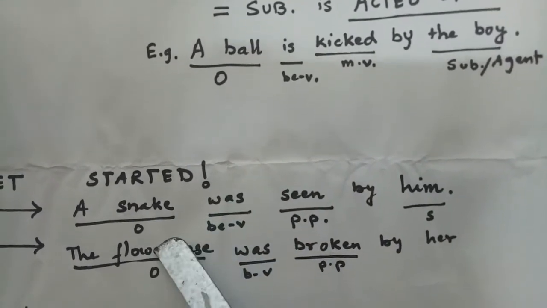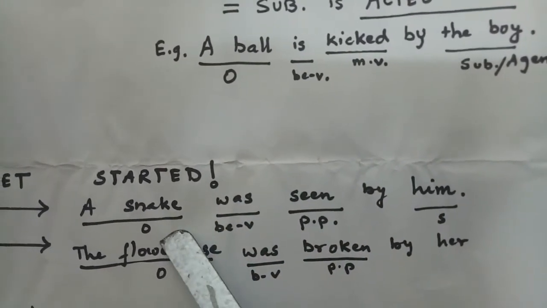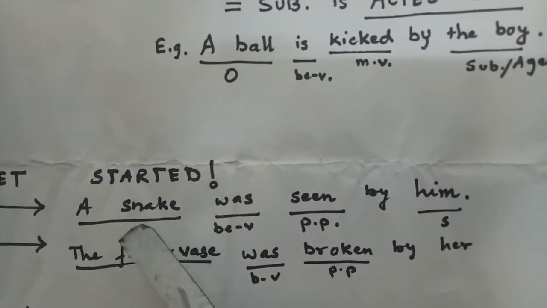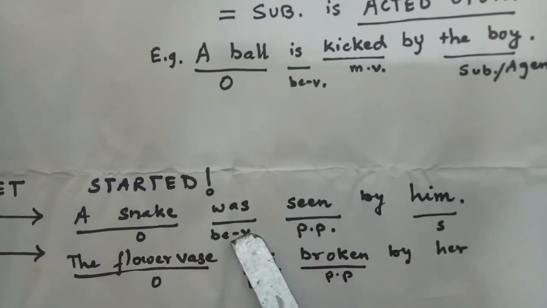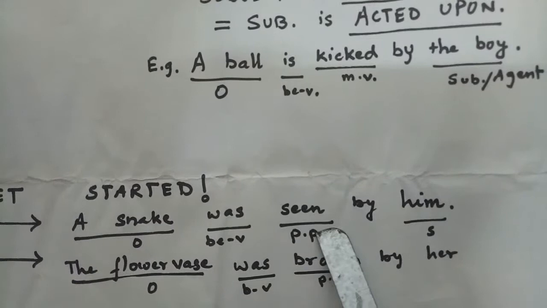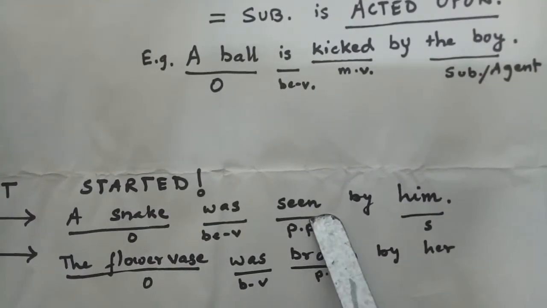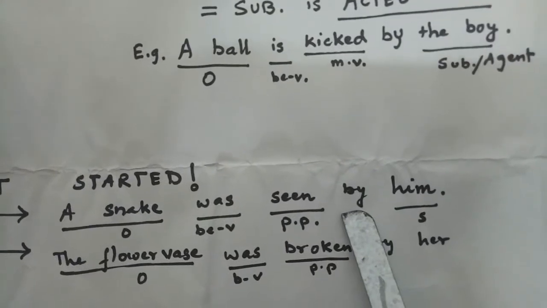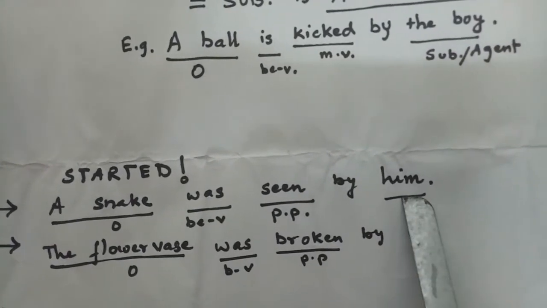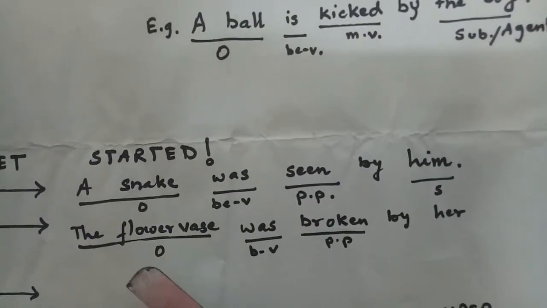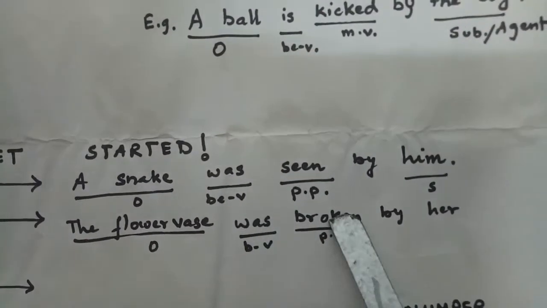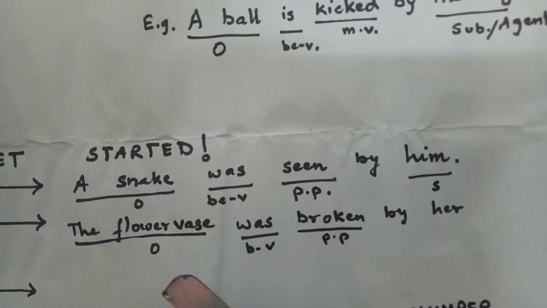So again you see the formula. The passive voice sentence will begin with the object, then the be verb, then the past participle form, or the verb's third form, of the main verb, then the preposition by, and then the subject him. The next one: the flower vase was broken by her.